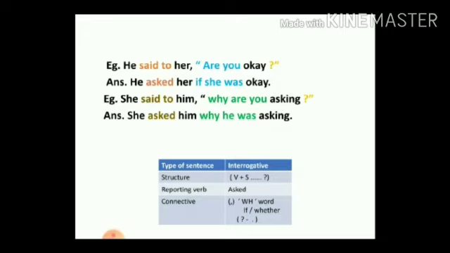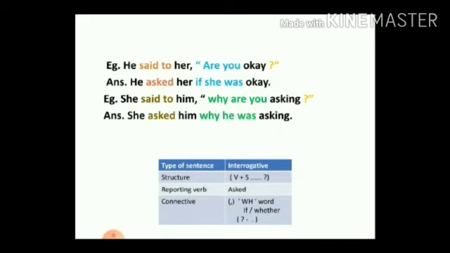Let's take one more sentence. She said to him, "Why are you asking?" Now, "said to" will become "asked." "Him," not "to him," but "asked him." Then, if you look at the comma, in place of the comma we have "why." Why do we have "why"?